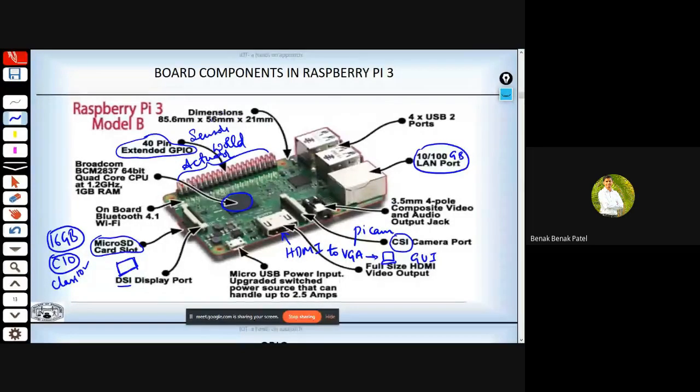The entire dimension of this Raspberry Pi 3 Model B is 85.6 mm by 56 mm by 21 mm, and it also has 4 USB ports to which we can connect a keyboard, mouse, as well as a USB camera. If you are doing video processing or image processing kinds of projects, you can easily plug such USB cameras onto one of these slots, or you can also go for the Pi camera.